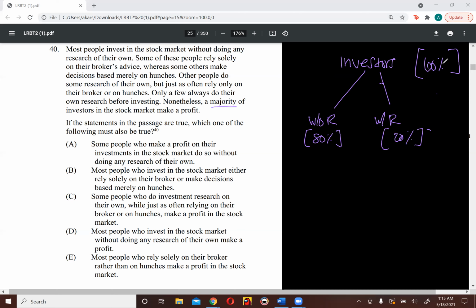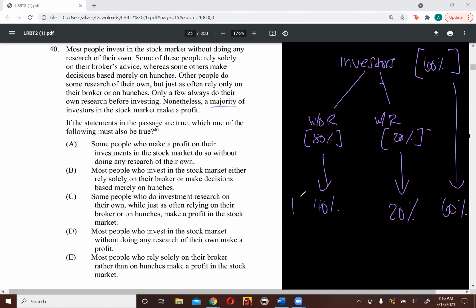So between these two groups, we need to make sure that 60% of them are making a profit. So if I pull all the people who do their own research to make a profit, that gives me only 20%, which means that I need to get another 40% of my people from this group in order to make up the total 60% who are seeing a profit in their investments.